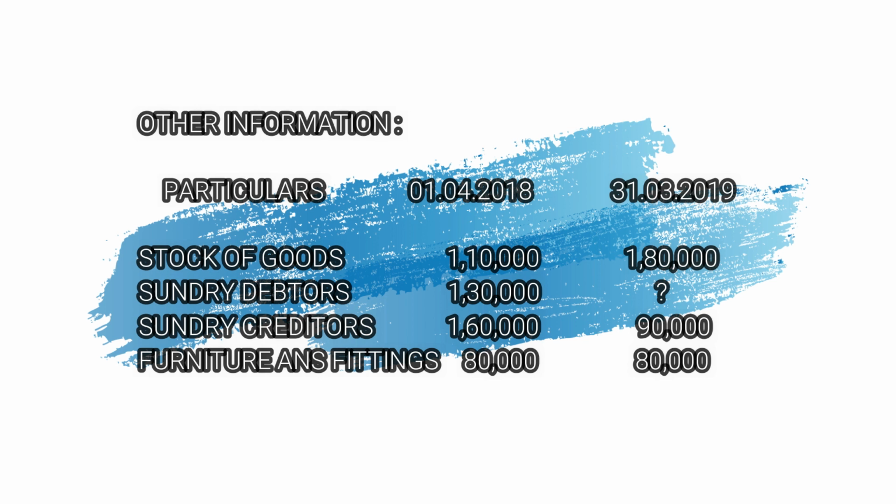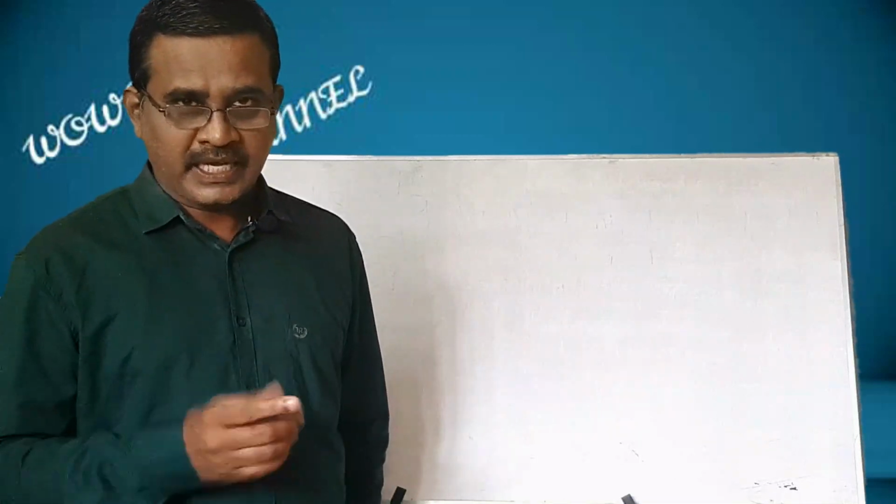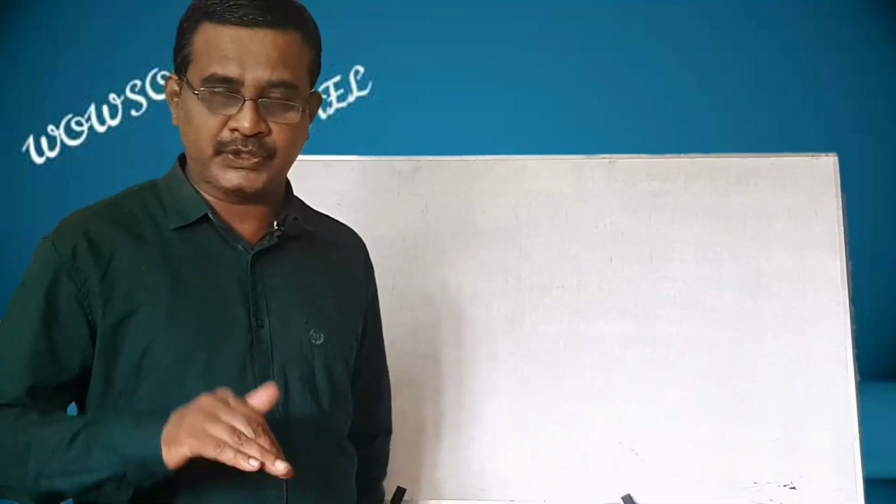Remember, again let me tell you, if depreciation is given, you have to see whether both opening balance and closing balance are same. If they are same means no problem, you can directly calculate the depreciation. Suppose if the opening balance is less than the closing balance, we have to adopt some other method, and I will teach you in the next sum or forthcoming sums. In this problem, you can directly calculate that depreciation, and that will come 8,000.